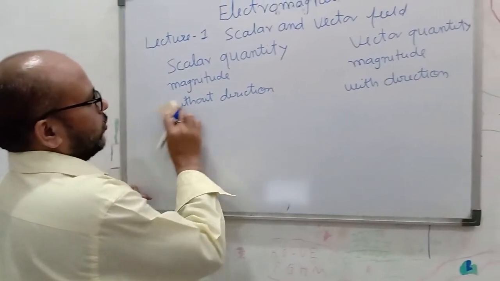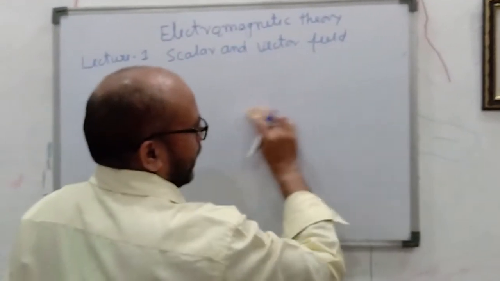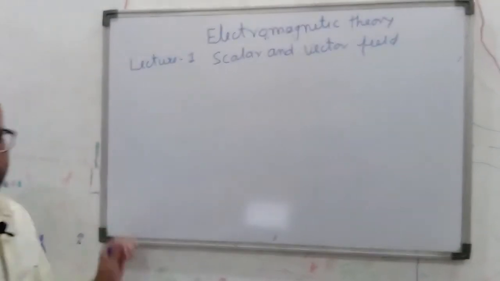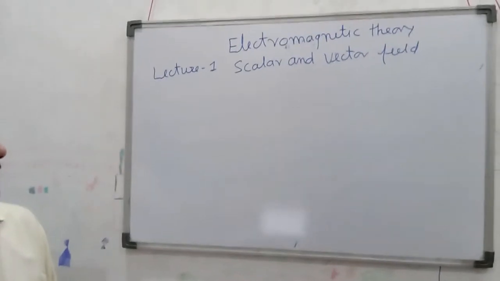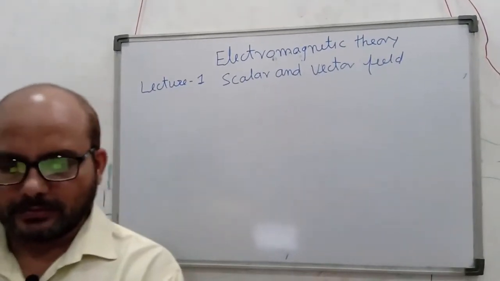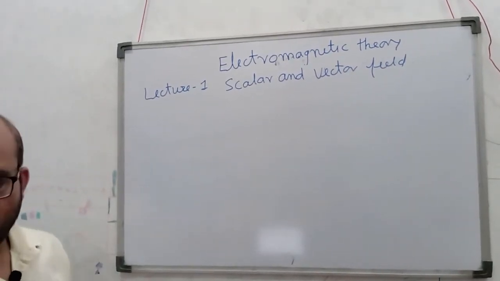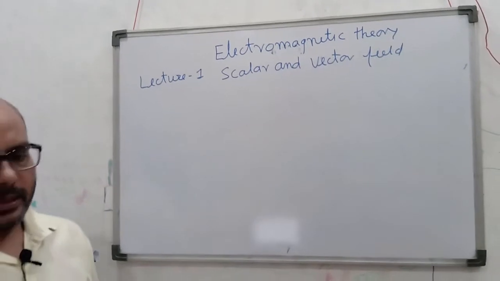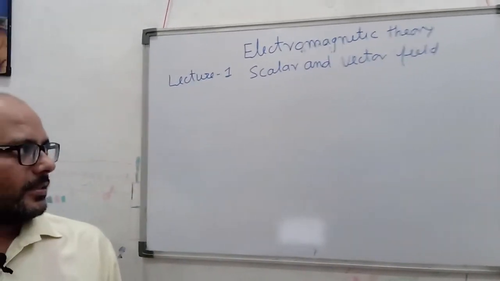Another quantity is the tensor quantity, right? A tensor quantity is in vector as well as scalar. Suppose stress and strain are tensor quantities.